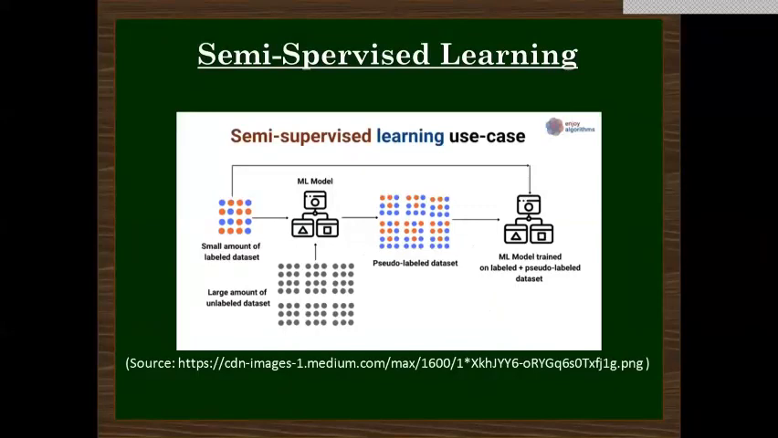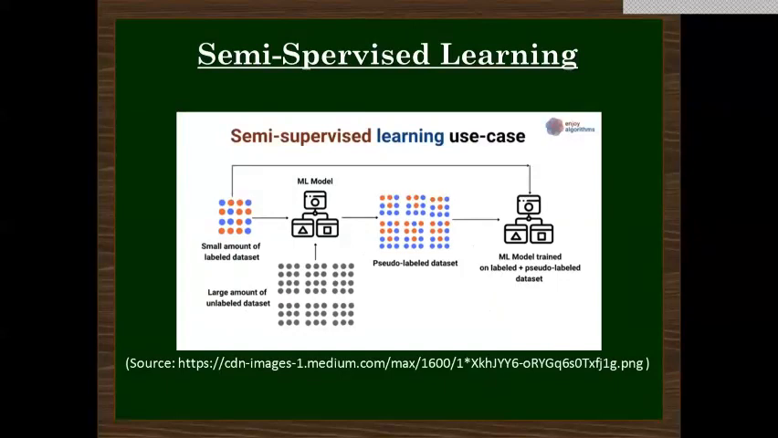So certain advantages of semi-supervised learning are it is stable in nature and it can be highly efficient. Certain disadvantages are the accuracy may not be very high and the iteration results are not very stable.